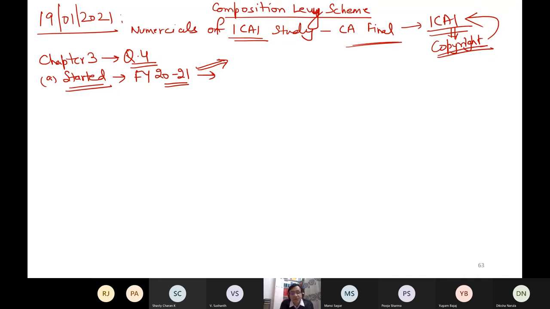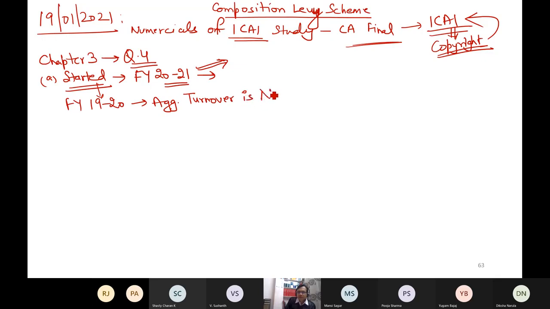I will check last year's aggregate turnover, and that is why the word started is relevant, because by default it tells me about last year, financial year 1920. What was the aggregate turnover in 1920?